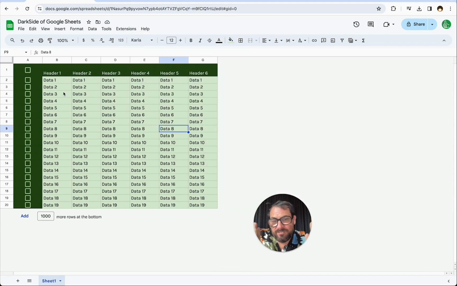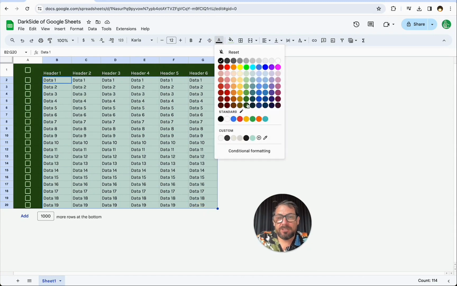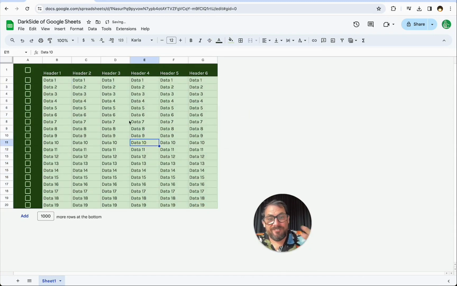But now, instead of a white sheet with some headers, we now have a nice green sheet that's well orchestrated. Oh, you can even change this text color from dark black to dark green, right? And now it's all fitting together. And this you might see in some viral habit trackers or some viral templates you might buy on Etsy. They look like really nice designs. And I think this is one of the keys to it, is getting that color right and then mixing the color where instead of black and white and color, you have the color all over the place and it all fits nicely together.